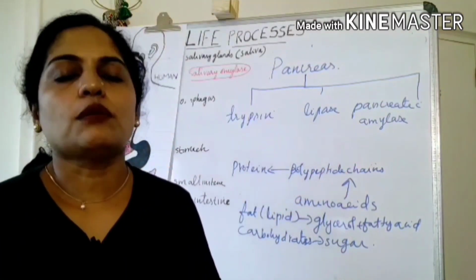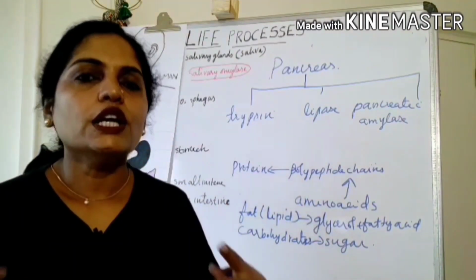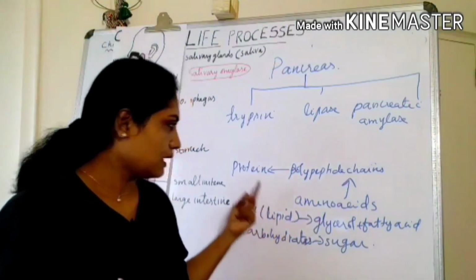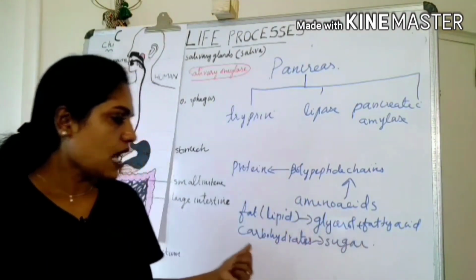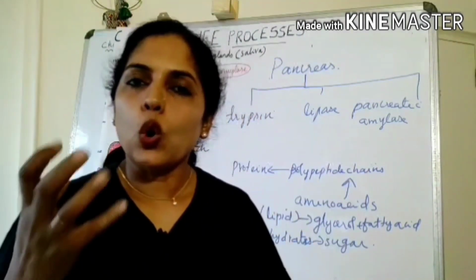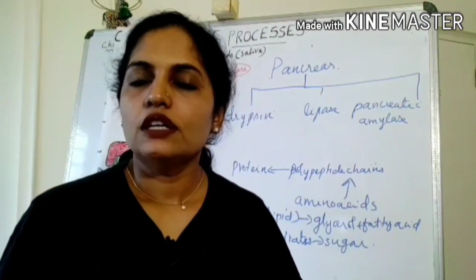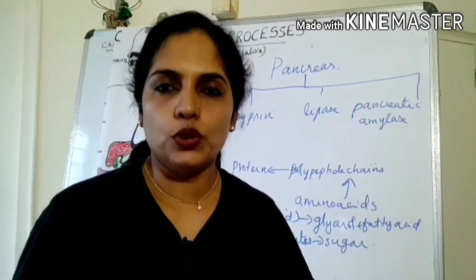Protein, fats and carbohydrates, they have been broken down into simpler forms. That is protein into amino acid, fat into glycerol and fatty acid, and carbohydrates into sugar. With the help of all these digestive enzymes, the food has been broken down into simpler units.